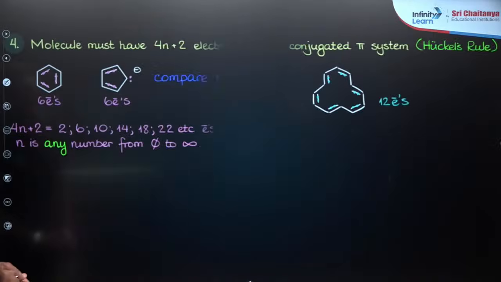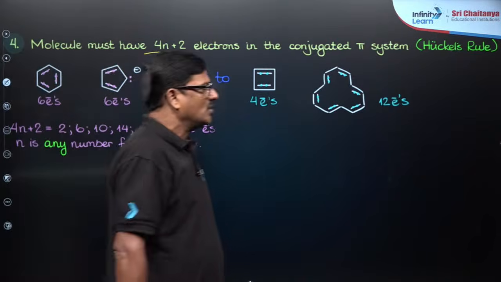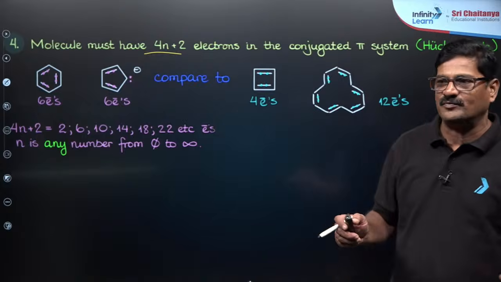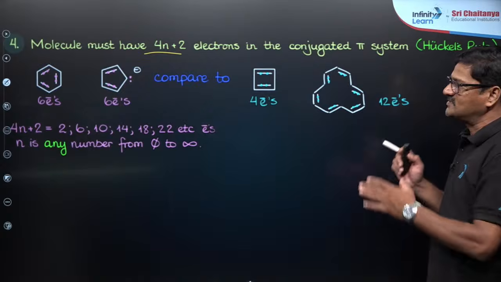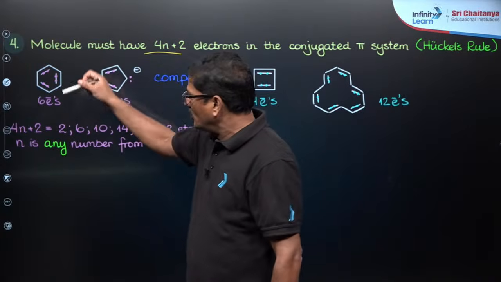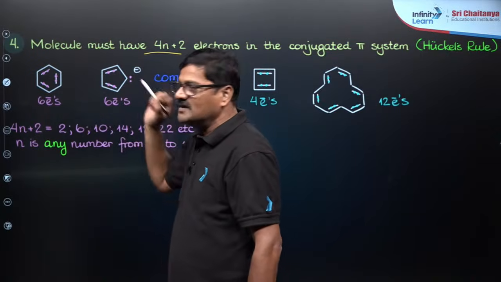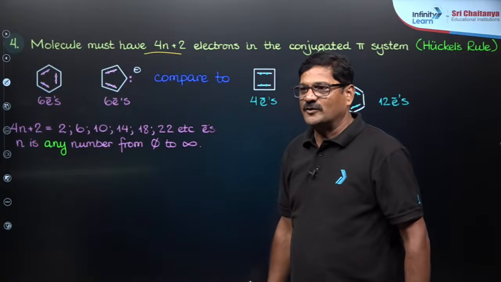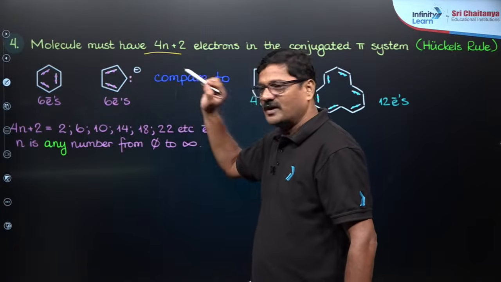And you can see, a molecule should have a 4n+2 number of pi electrons. This is an empirical relation given by Hückel. So this is what is called the Hückel rule. And you have benzene. You can see these pink color dots are the number of pi electrons, 6 pi electrons. And you can see here also 6 pi electrons.